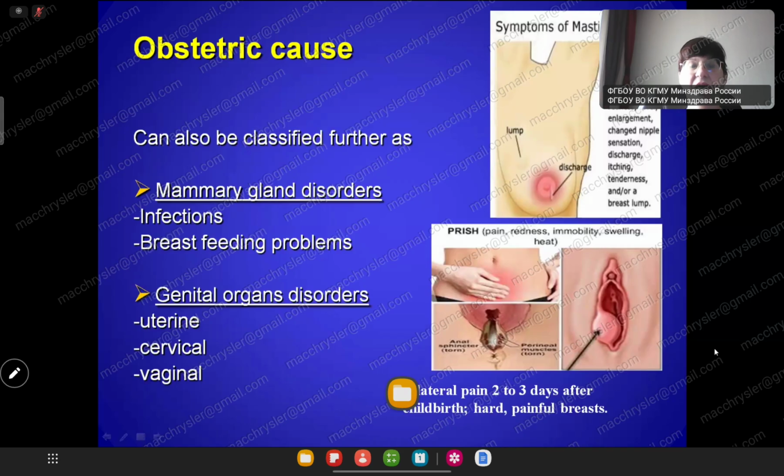Obstetrical causes: mammary gland disorders, lactostasis, mastitis, and genital organ disorders: uterine, cervical, and vaginal disorders, uterine endometritis, cervical cervicitis, vaginitis, not isolated vaginitis, vulvovaginitis.